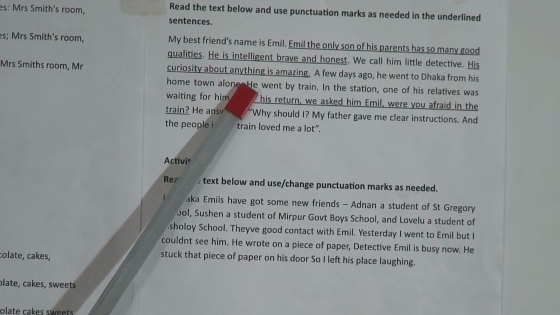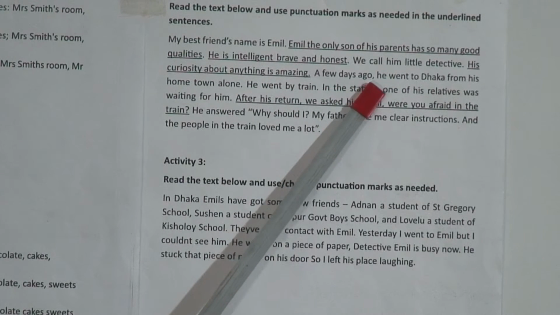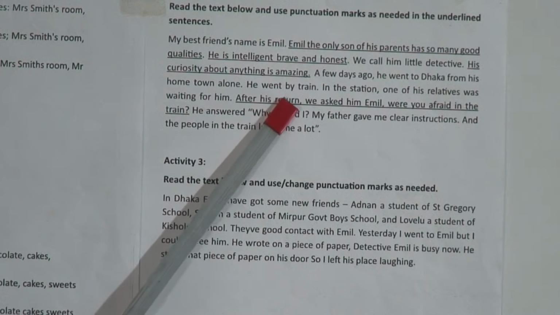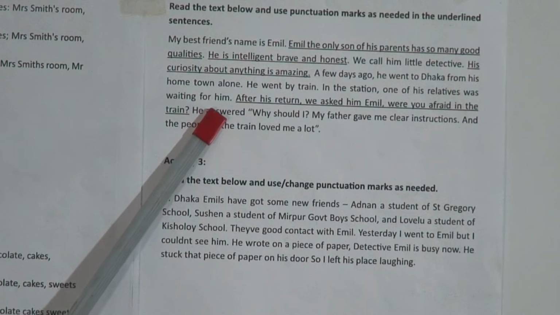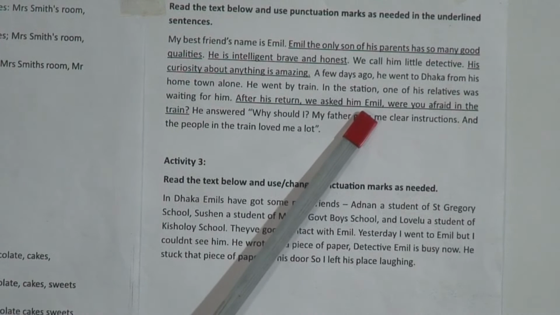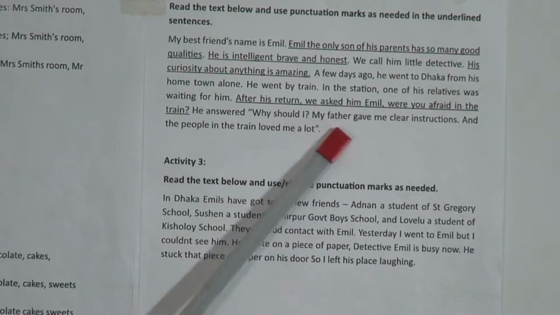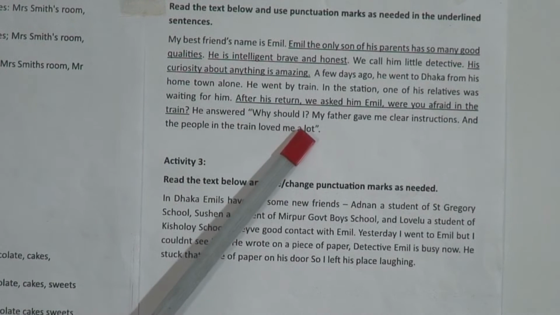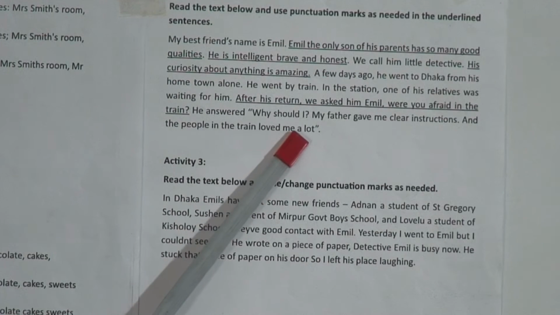This is the third sentence. And a few days ago, he went to Dhaka from his hometown alone. He went by train. In the station, one of his relatives was waiting for him. After his return, we asked him, Emil, were you afraid in the train? So this is the 4th sentence you need to punctuate. He answered, why should I? My father gave me clear instructions and the people in the train loved me a lot.